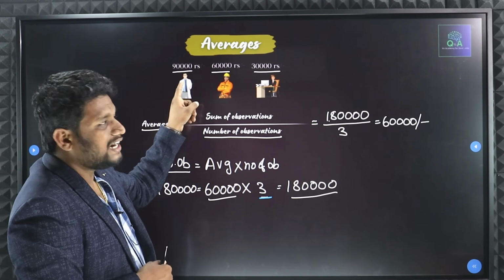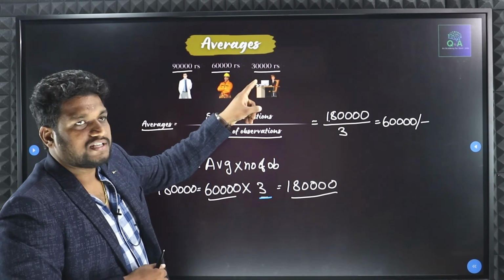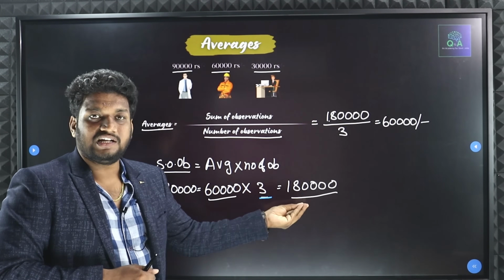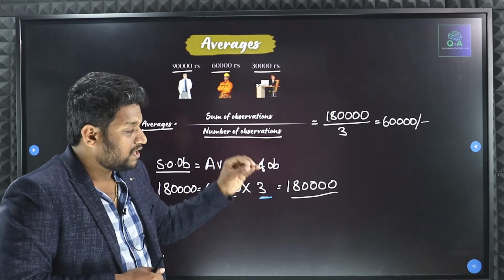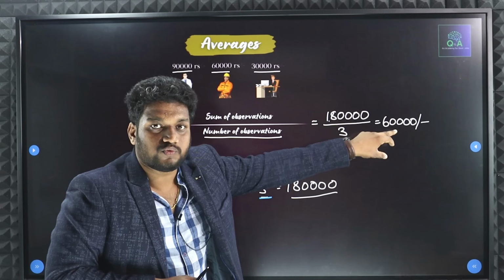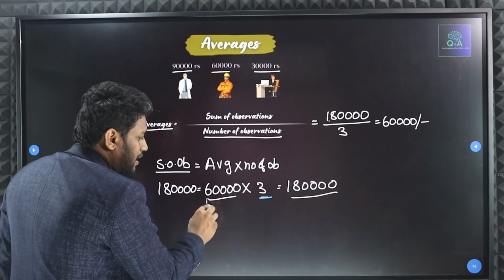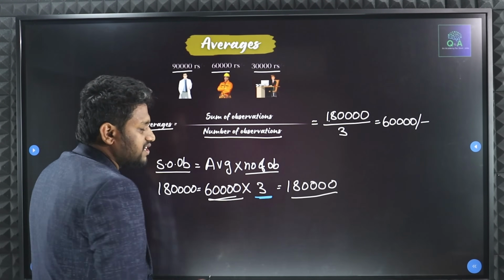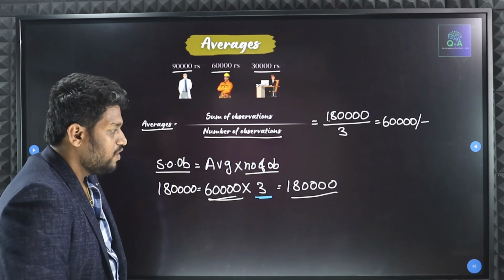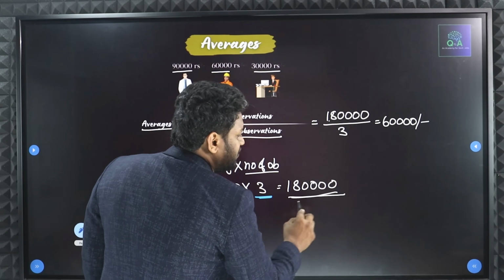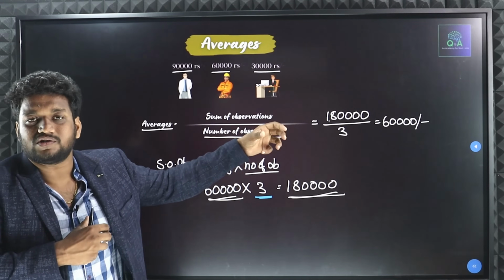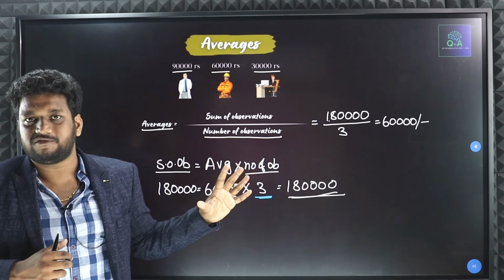You will add 90,000 plus 60,000 plus 30,000, which is 1,80,000. Also, if you multiply your average, which is 60,000, with your number of observations, which is 3, you will get the sum of observations the same, 1,80,000 only. So these are the two processes we have to follow to find the sum of observations.